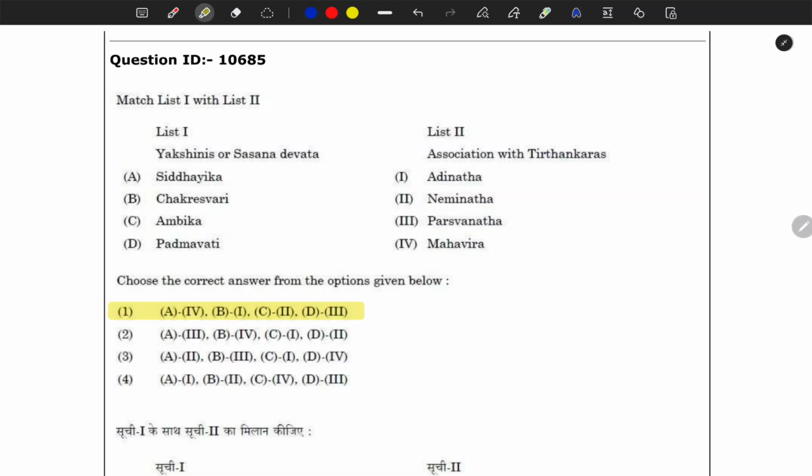But this paper is giving you some indication that again they are going to ask deeper questions from this topic, Jainism and Buddhism. So you have to go and read about their sects, literature, and important belief systems.